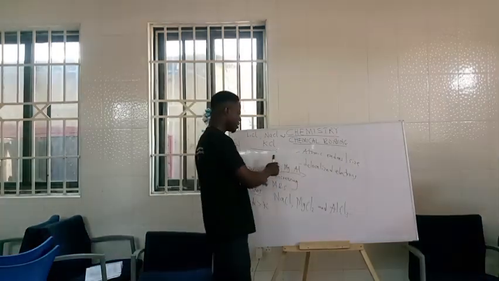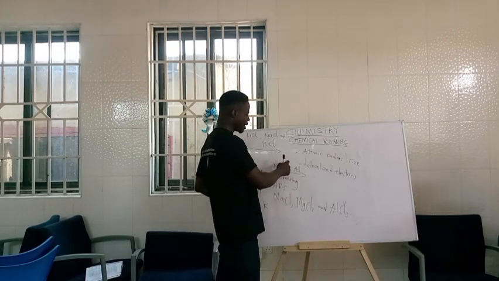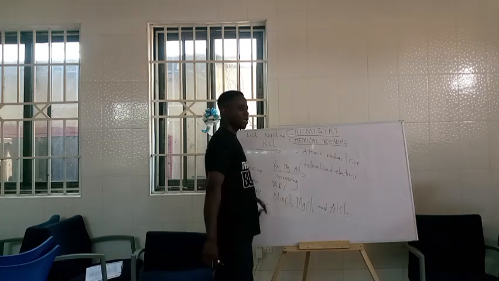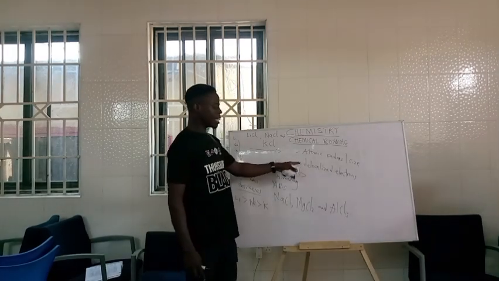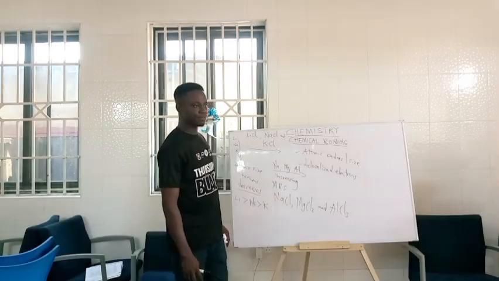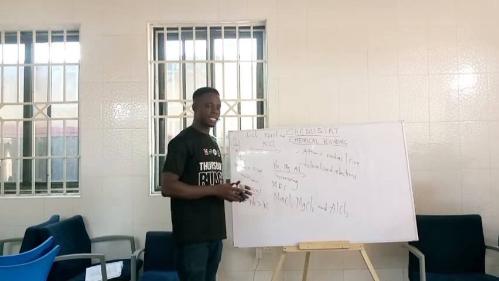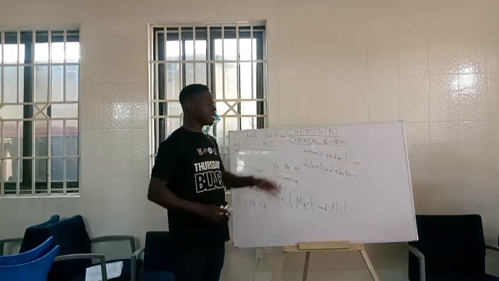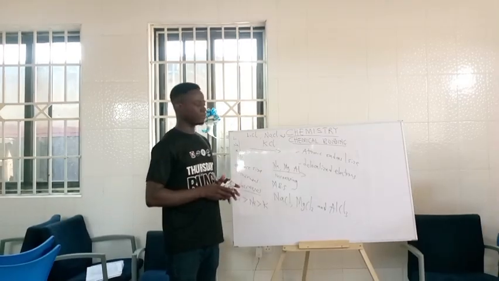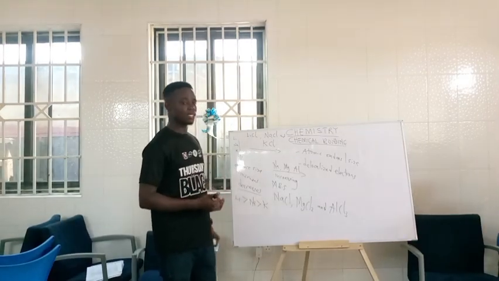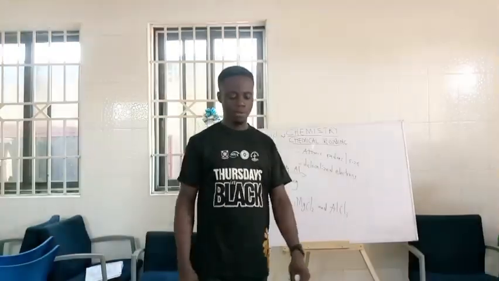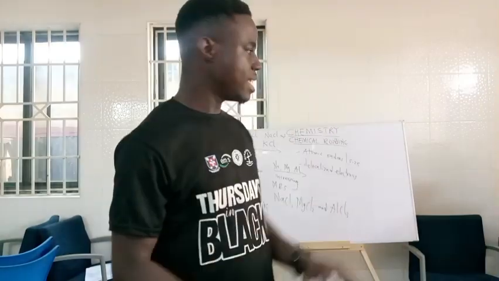Sodium is bigger than magnesium, and magnesium is also bigger than aluminium. So aluminium has the smallest atomic size, therefore its metallic bond strength will be high. So when you are moving across the period, metallic bond strength increases.